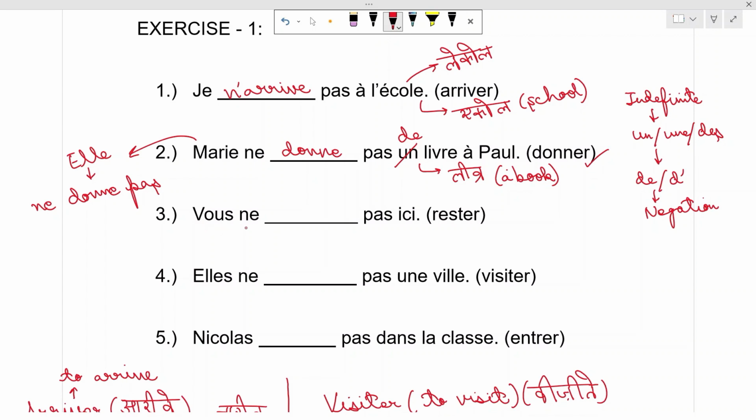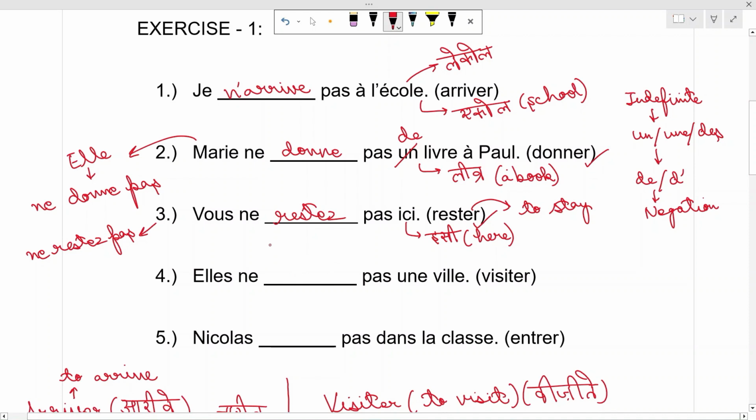The third one is vous ne ... pas ici. Ici means here. We have to use rester. Rester means to stay. Vous is conjugated with rester in negation as vous ne restez pas. It's simple. This is the answer. We just have to figure out the gender of the pronouns if the pronouns are used, or we just have to use the conjugated form of the verb with the subject pronoun.